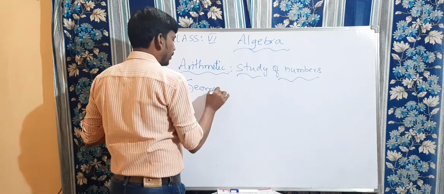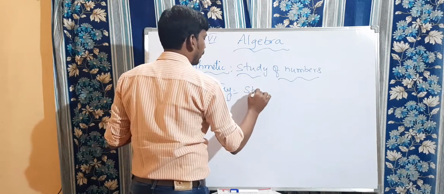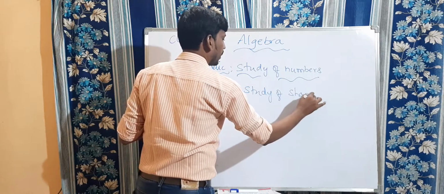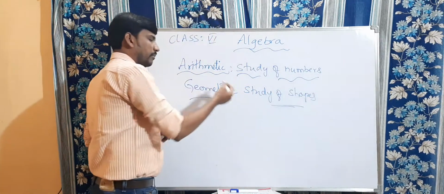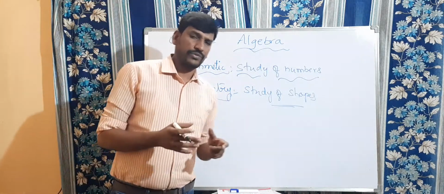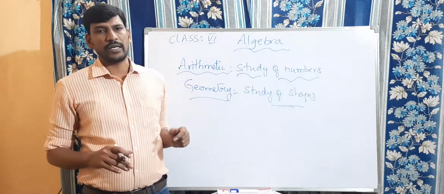What is geometry? The study of shapes. We discussed perimeter, area, and circumference of a circle in this geometry part.